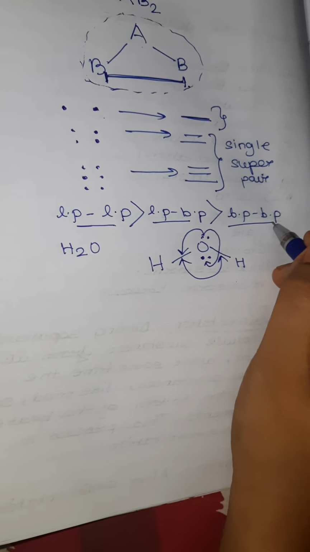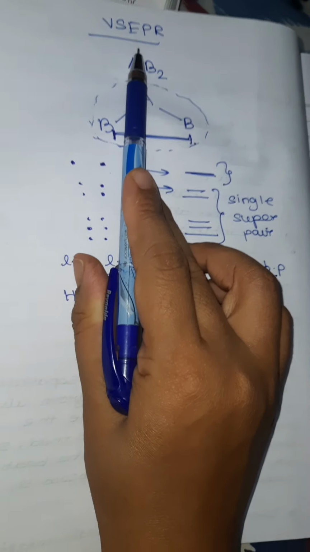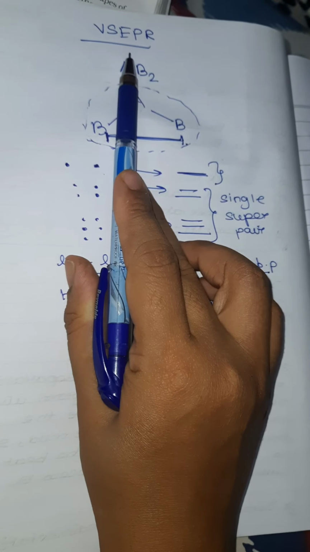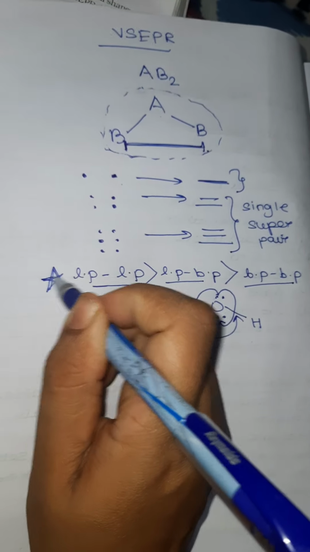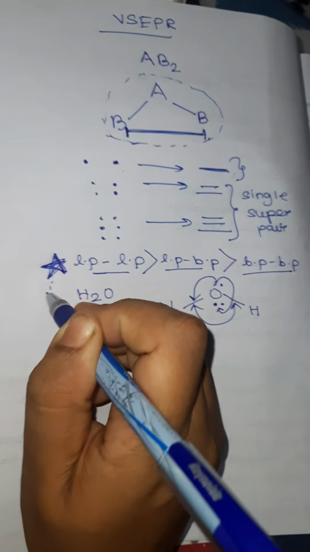These are the 6 postulates of valence shell electron pair repulsion theory. Please remember, when you are told to write down the postulates of VSEPR theory, this last point should be there. It should be there in your answer.